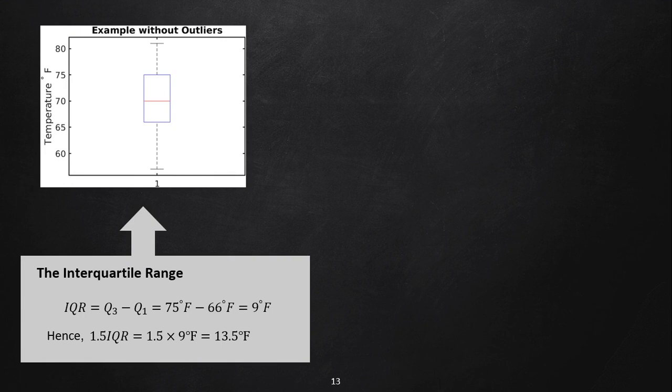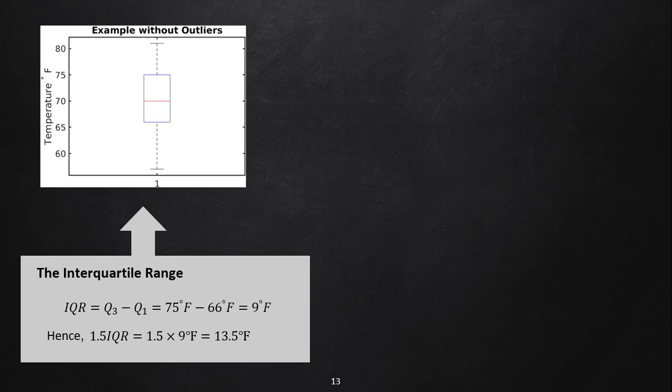Next is the inner quartile range, or IQR. IQR is third quartile minus first quartile equals 75 degrees Fahrenheit minus 66 degrees Fahrenheit equals 9 degrees Fahrenheit.